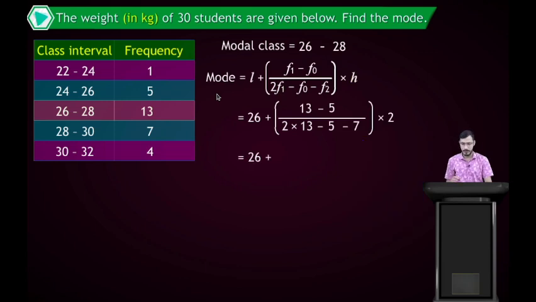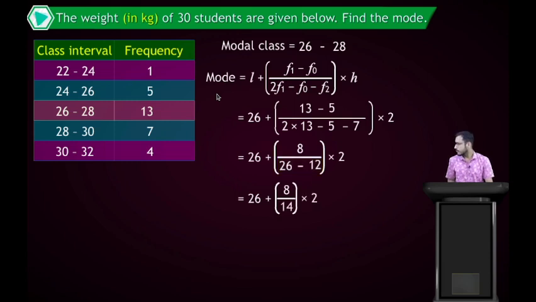Then solve this equation. 13 minus 5 gives 8, and 2 times 13 is 26, minus 5 minus 7, that is 12. So 26 minus 12 is 14, so we have 8 by 14 into 2. Now 2 sevens are 14, so cancel out these terms. So 26 plus 8 by 7.